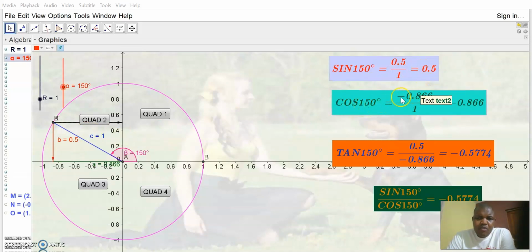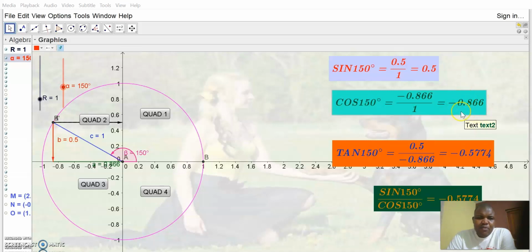But when you go to the cosine, when you look at the adjacent side, it is negative. You can see negative 0.866 over 1, which is our radius, or our hypotenuse, which gives you a negative ratio.